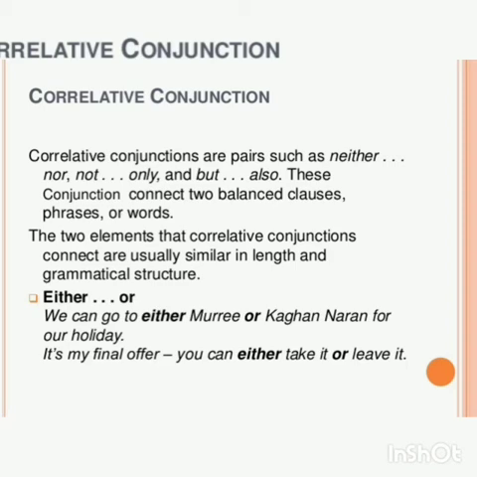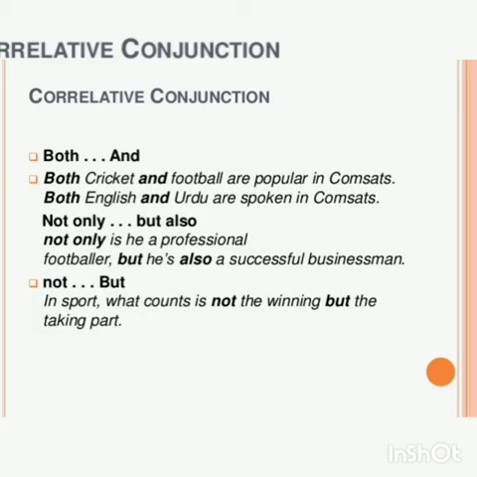Example for either or: it's my final offer, you can either take it or leave it. Both and: both English and Urdu are spoken in COMSETS. So correlative both and are related to each other. Not only but also: not only is he a professional footballer, he is also a successful businessman. Not but: in sport, what counts is not the winning but the taking part. So not only but also, not but, they are correlative conjunctions.